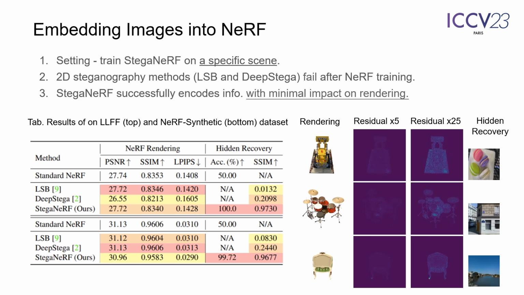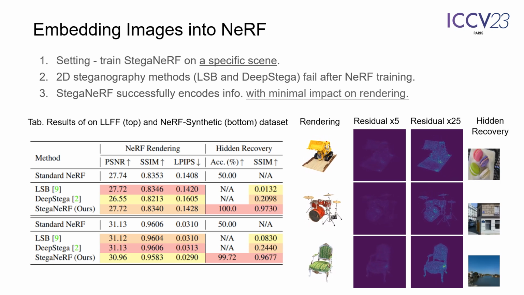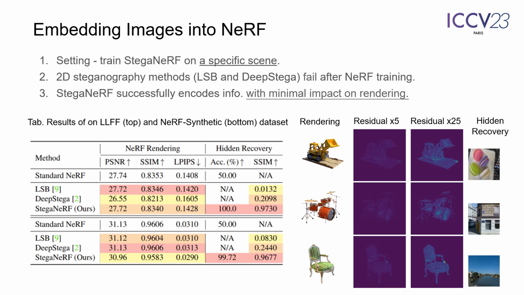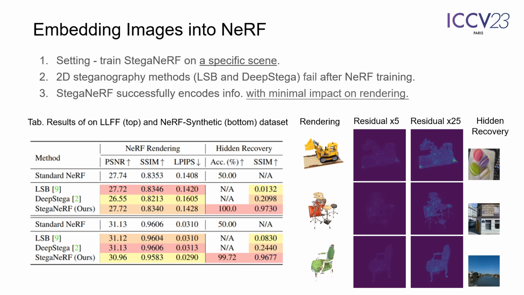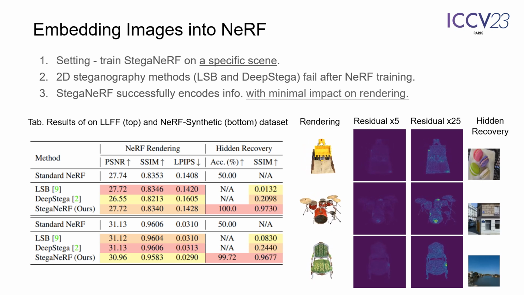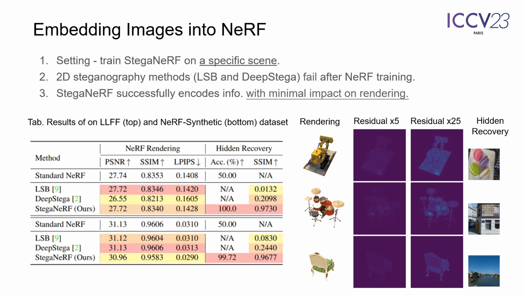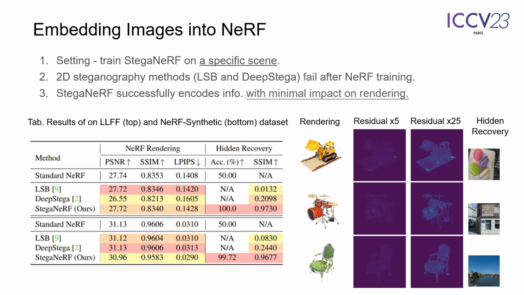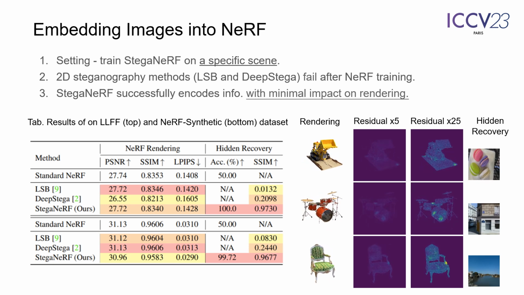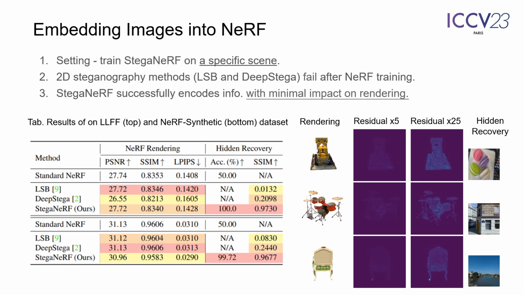We deploy StegaNeRF on several usage scenarios, and here we pick two featured ones. First is embedding hidden information in a scene. We report results on the NeRF rendering and the hidden recovery, and the standard NeRF is picked as the upper bound of rendering results. Two typical 2D steganography methods both fail in encoding messages in NeRF, with poor SSIM scores.